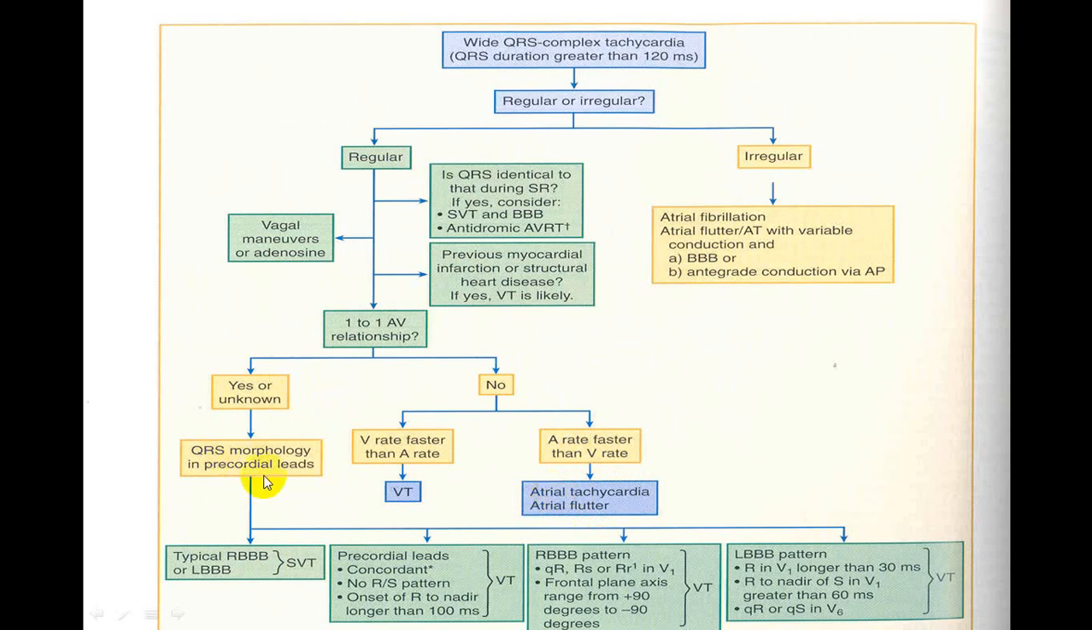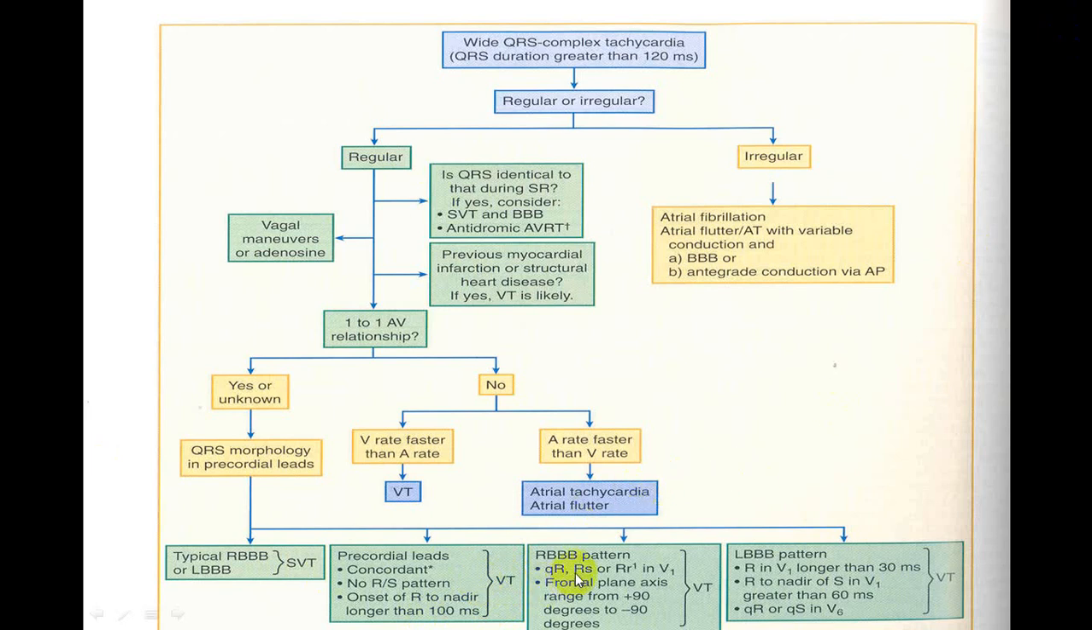Now if you look at QRS morphology, if QRS morphology is typical of RBBB or LBBB, a classical pattern, and there is a tachycardia, it is 100% in favor of SVT. And if in the precordial leads you get concordance, these are Brugada's criteria, no RS pattern, onset of R wave to S is longer, and Brugada sign positive, Josephson sign positive, Marriott sign positive, and QRS, that is from R to S, is more than 0.1 second, or 100 milliseconds, it is straightforward in favor of VT.